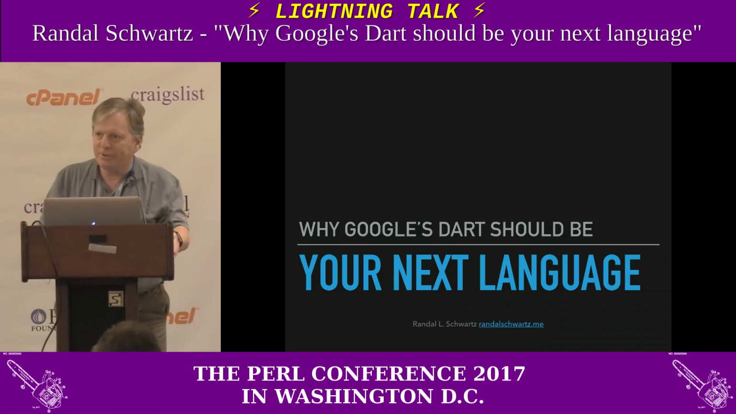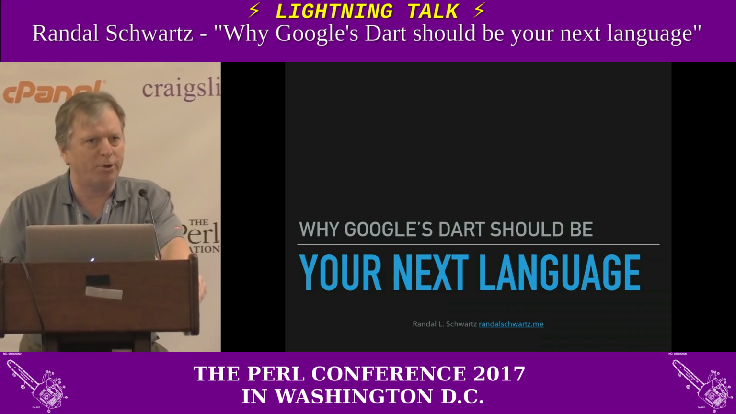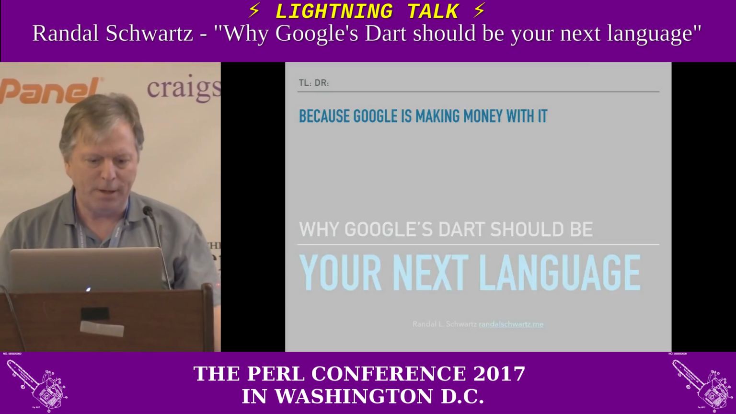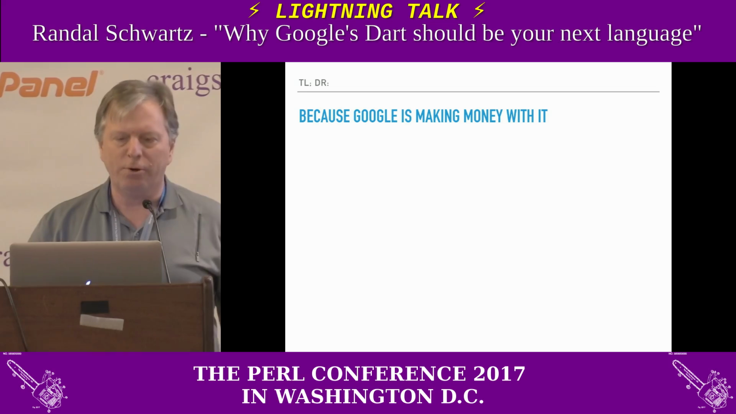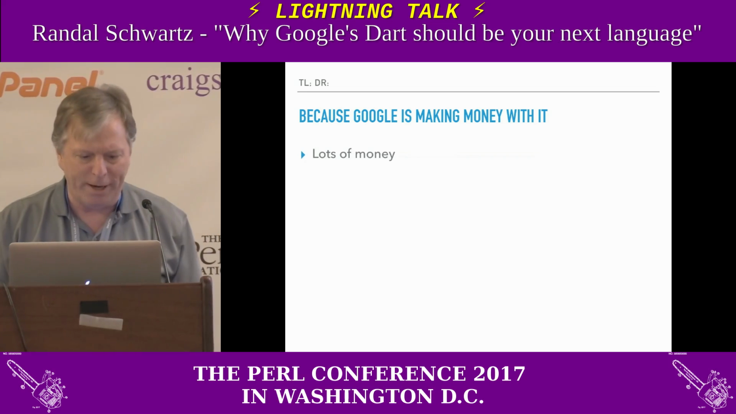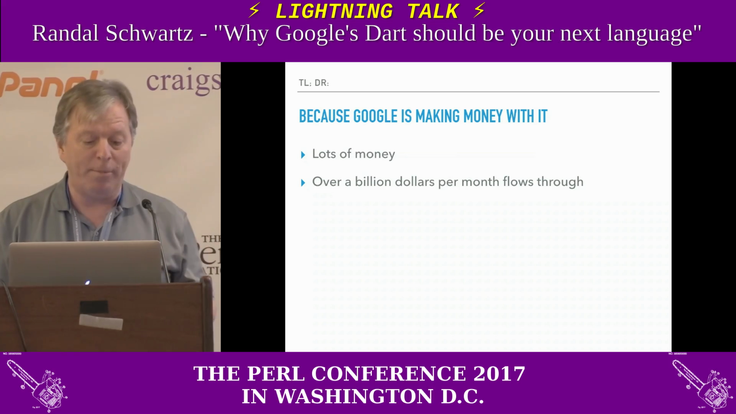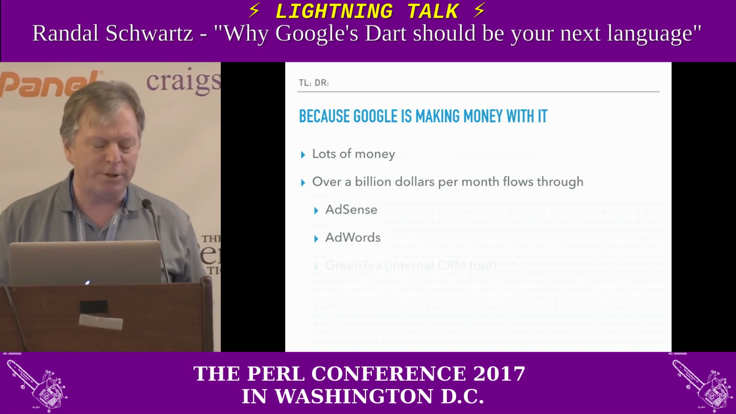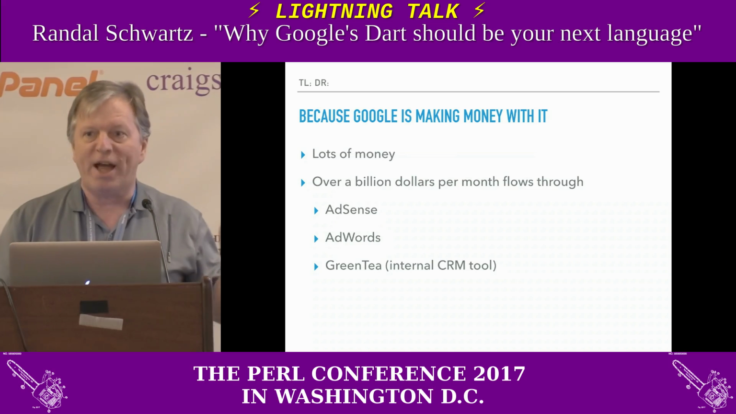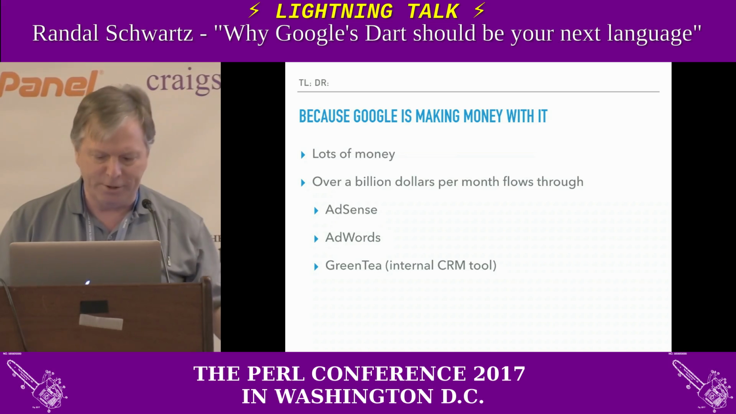Okay, I'm here at a Perl conference, I recognize that, but I'm going to suggest to you that you might want to be learning Dart as your next language. Mostly TLDR because Google is making money with it. Lots of money. Over $1 billion per month flows through AdSense, AdWords, and their internal CRM tool. That's all Dart right now. They're committed to Dart.